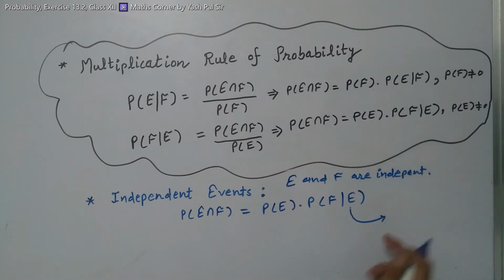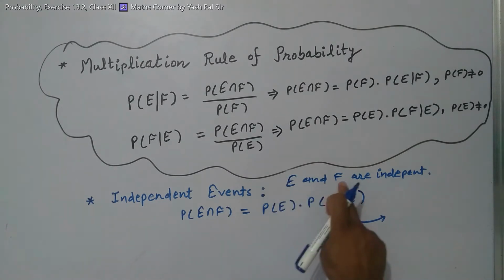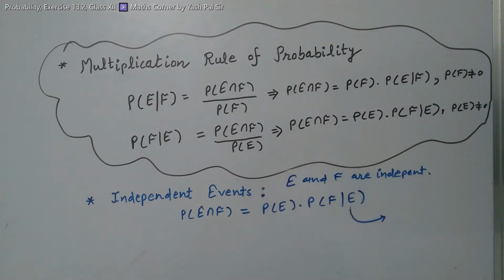The meaning of this is that the occurrence of E does not affect the occurrence of F. So we can say this is equal to probability of E into probability of F.